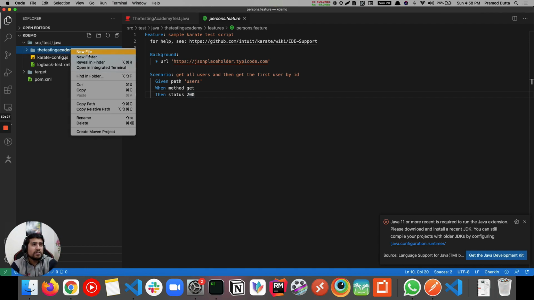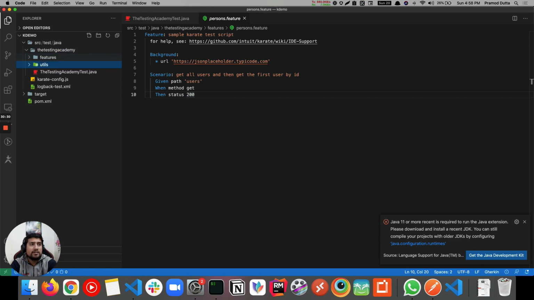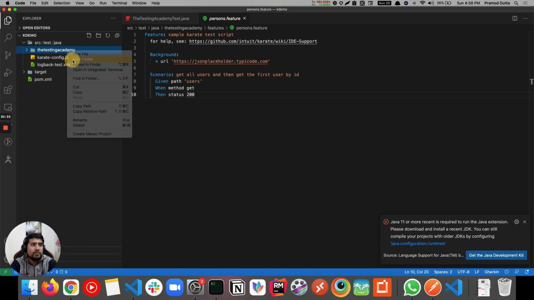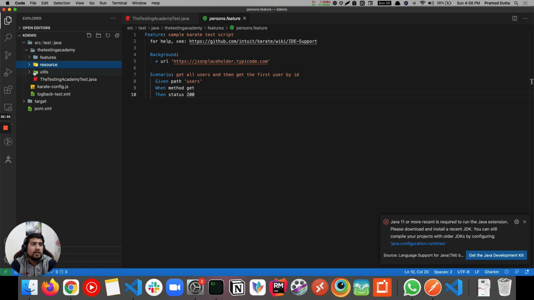You can also create a new folder. We call it utils, and here you can create a new folder also. Let's call it resource, right? So in the utils, for example, if you are using any kind of Java file, such as a string generator or random string generator, or any JavaScript code that you have written somewhere, or any logic related to utils, you can put it here, and you can call them into your feature directly. That's amazing, right? Okay, I think that's about it.